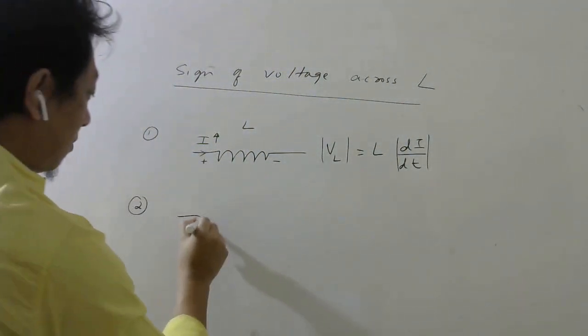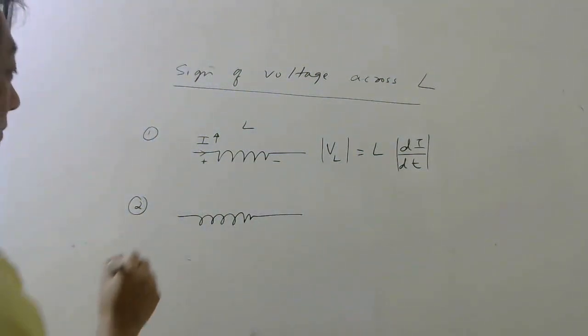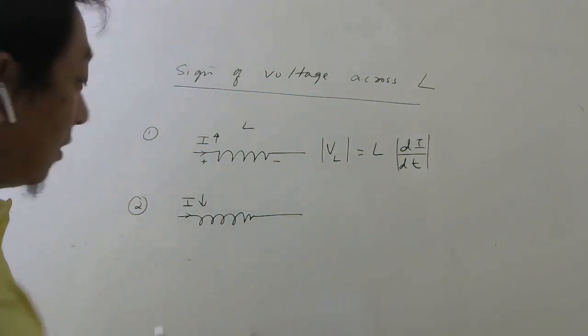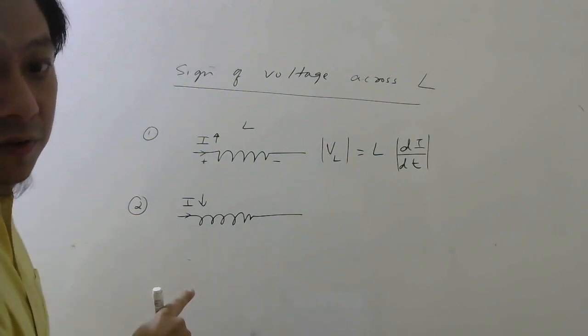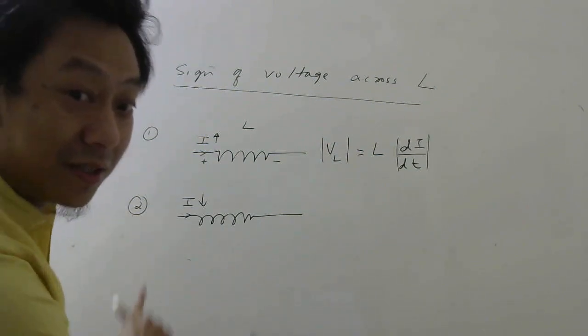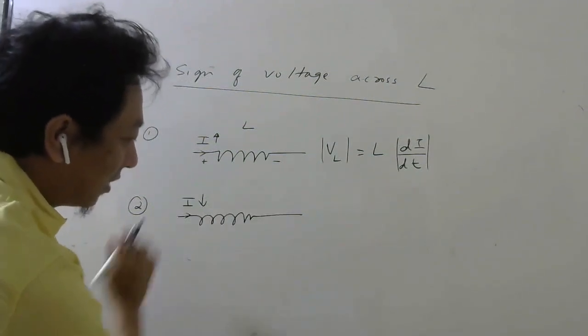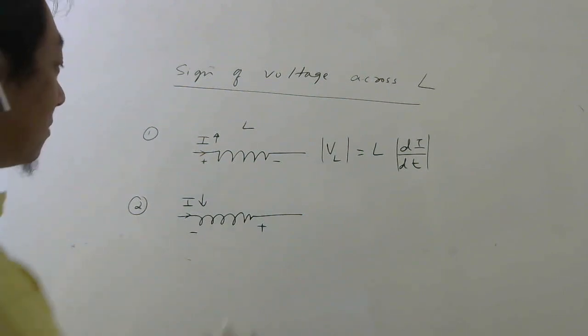Similarly, you may have an inductor where current is flowing this way only, but it's decreasing. Then if it is decreasing, to oppose decrease, the EMF should try to create current in the same direction. So current should go this way in the circuit. So this should act like plus, this should act like minus.